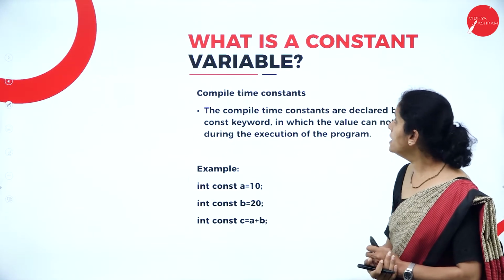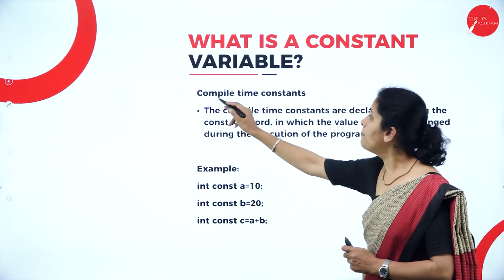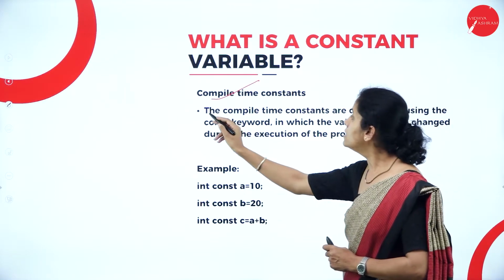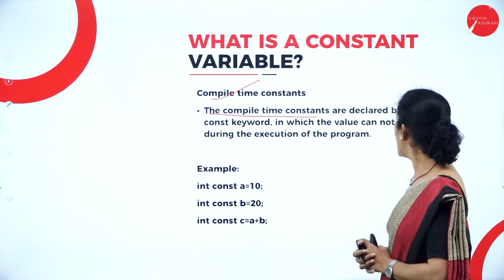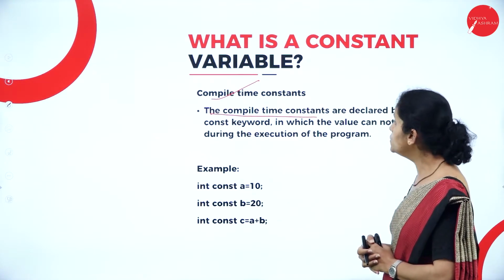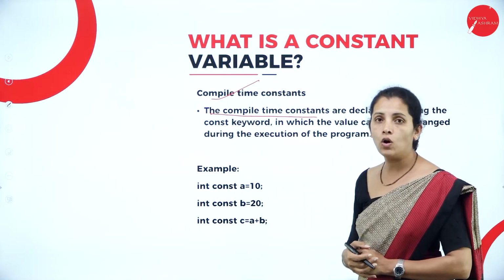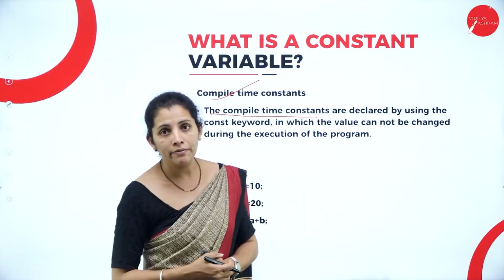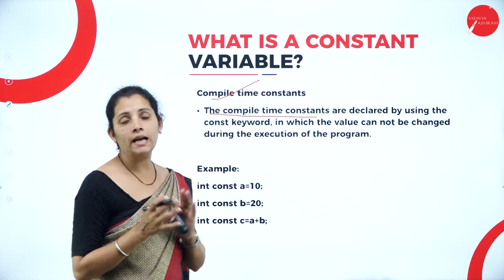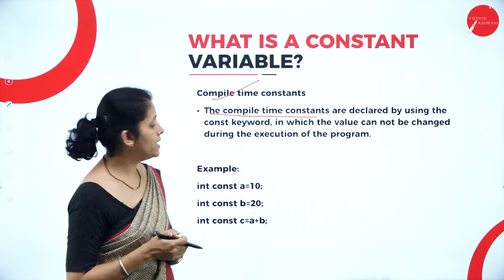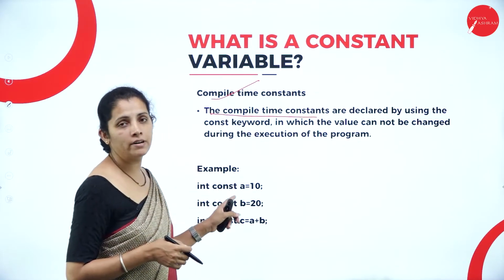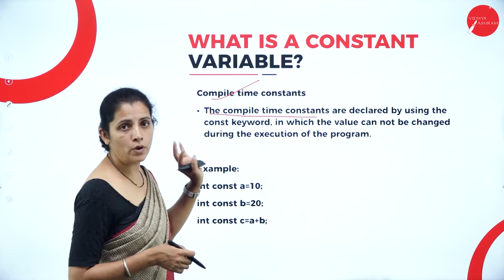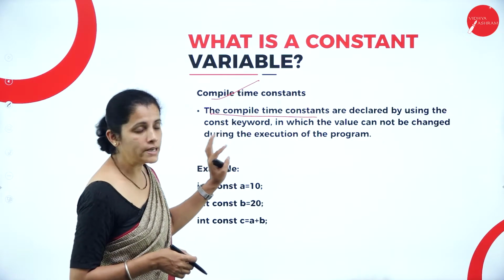At the beginning, I have the compile time constant. Compile time constants are declared by using the keyword const. So dear student, if I want to define a compile time constant, then I am going to use the keyword const. At the beginning itself, I define the constant variable.